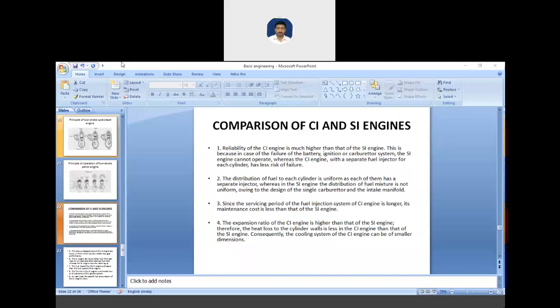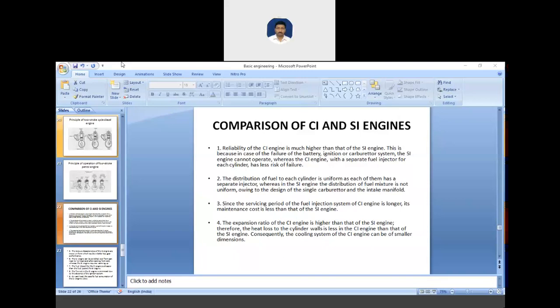Next, the distribution of fuel to each cylinder is uniform in the CI engine, as it has a separate injector for each cylinder, whereas in the SI engine, the distribution of fuel mixture is not uniform, owing to the design of a single carburetor and intake manifold.